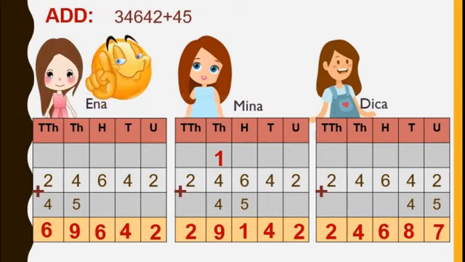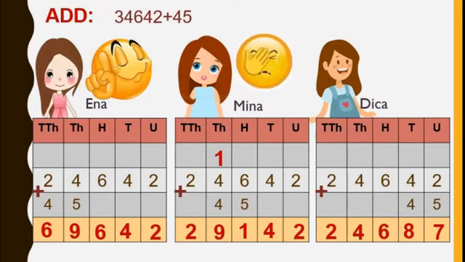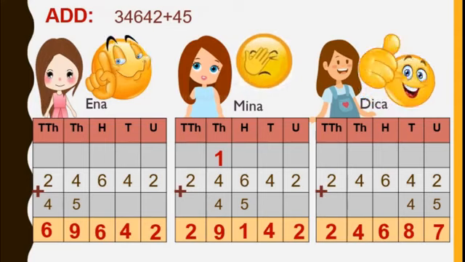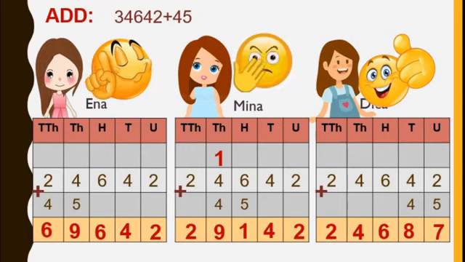This one? No. He's telling no. Okay, what about Mina's? This is also a wrong one. What about Dika's? Yes, Dika's answer is perfect answer. Why? Because she has written that 45 in the tens and units place. Got? Yes, dear students, this is the proper way to write the number.